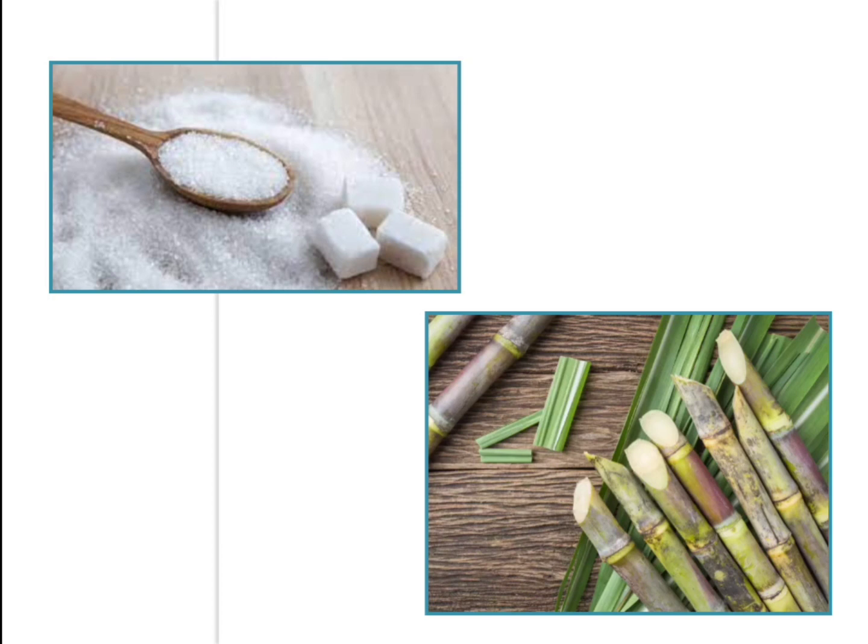You can see sugar cane in summer mostly. You drink it as sugar cane juice, isn't it, children? From that sugar cane only we get sugar. The farmers grow this sugar cane in the fields, like farmers grow rice in the fields. In the same way, sugarcane is also grown in the fields, and it needs a lot of water to grow. After harvesting, they take it to the mills, in which the sugar is made from the sugar cane.